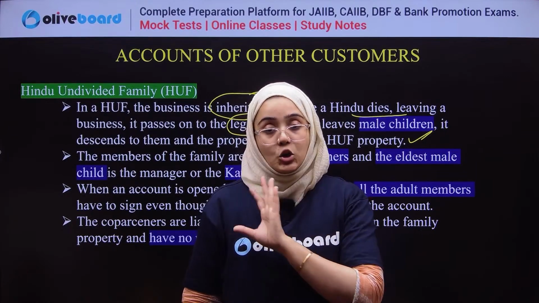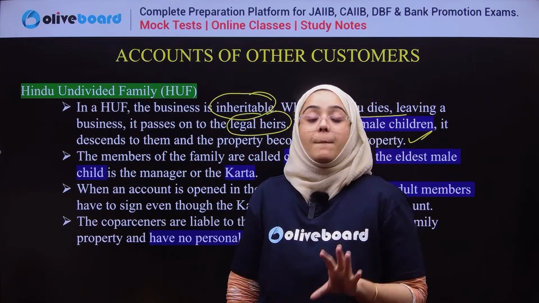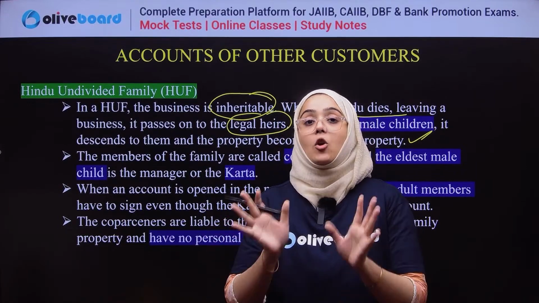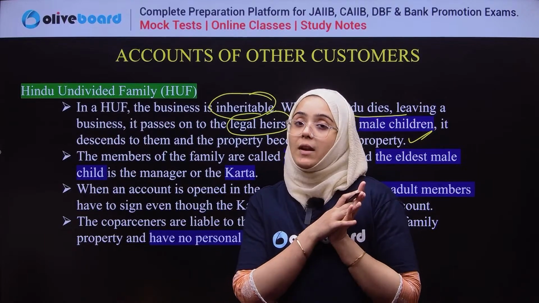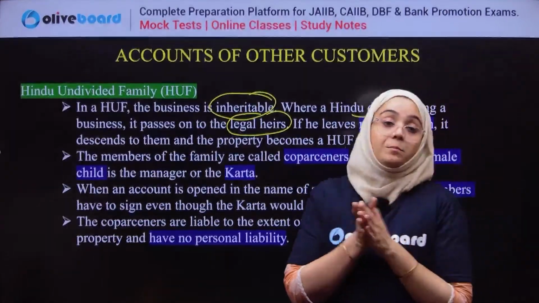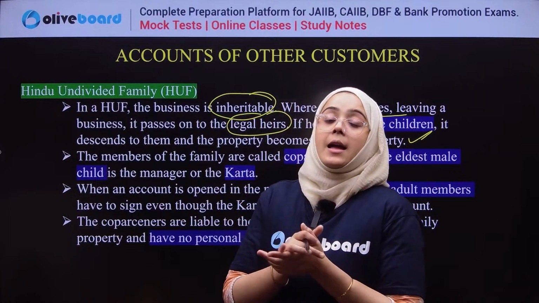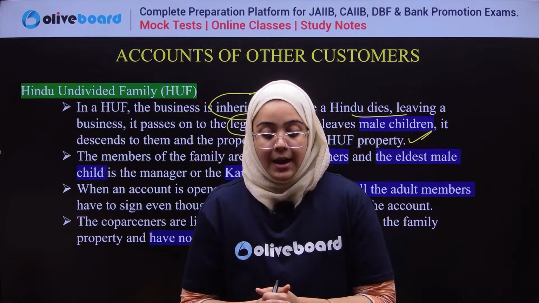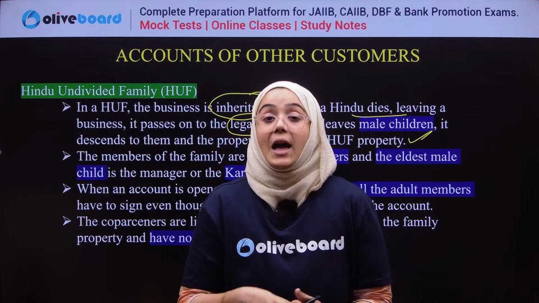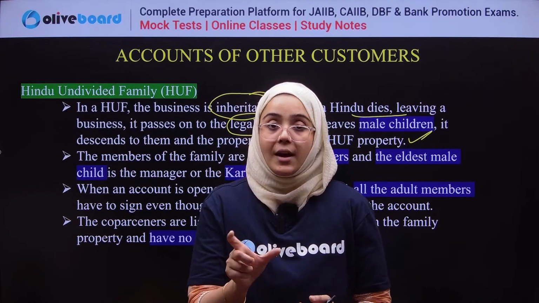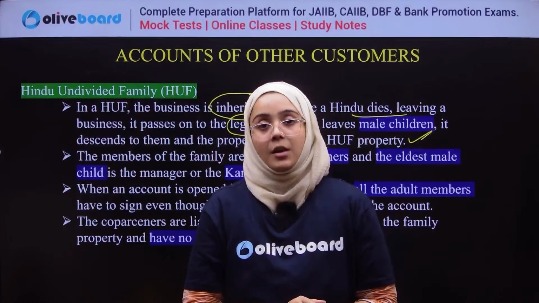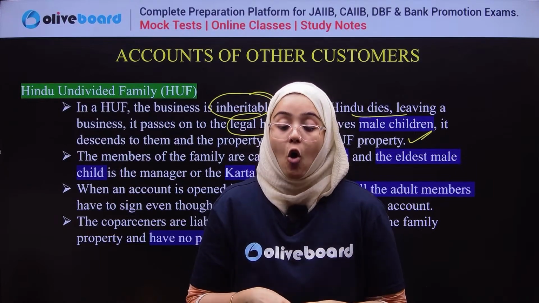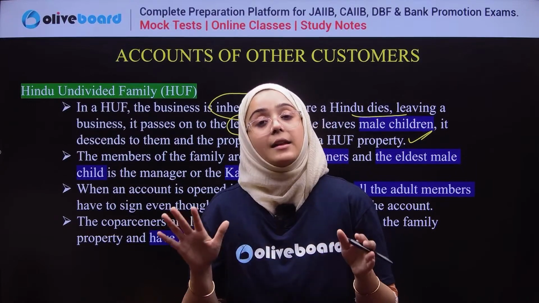Okay, so the Karta in usual cases is the eldest male member, but the Delhi High Court stated that the eldest female member of the family can be the Karta of a Hindu undivided family. Always remember, the liability of the Karta is unlimited, whereas the liability of the co-partner is limited to the extent of the shares they hold in that business. So the liability of co-partners is limited, whereas the liability of the Karta is unlimited.